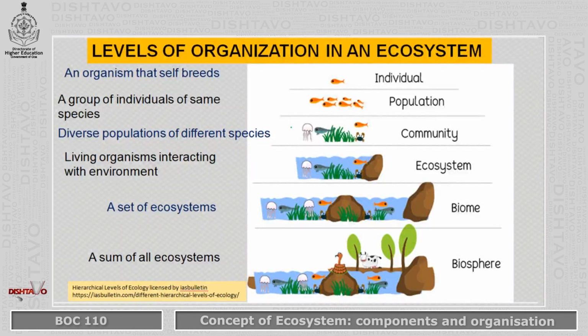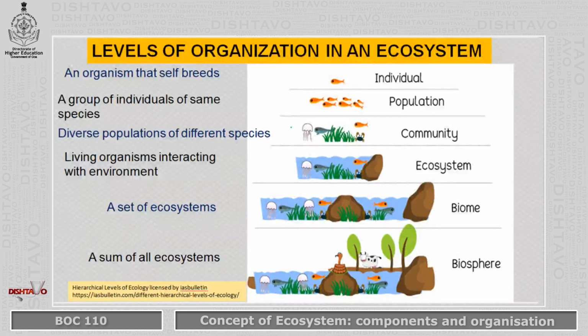In this particular example, we see fish of the same species. So they form a population of that particular fish. It can be anything, a fish, a plant, or an animal. But when they come together as a group of the same species, they form a population.